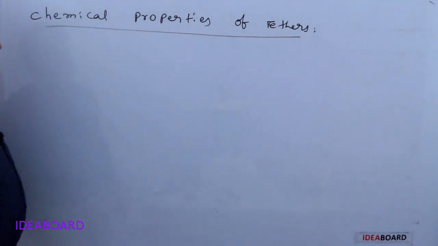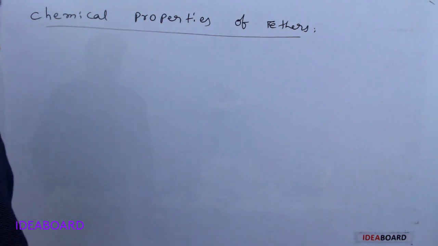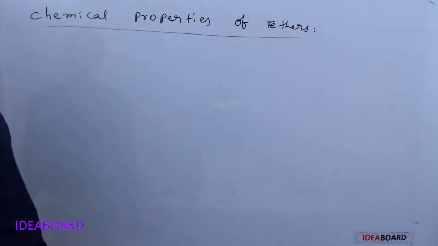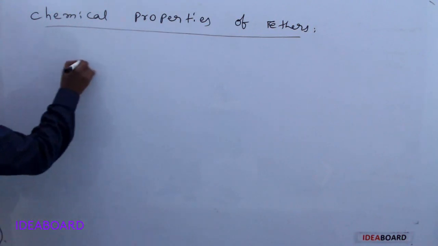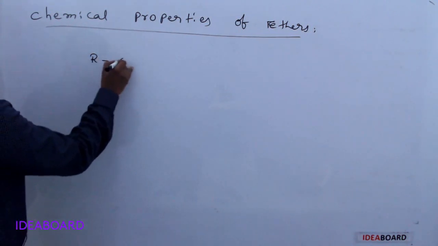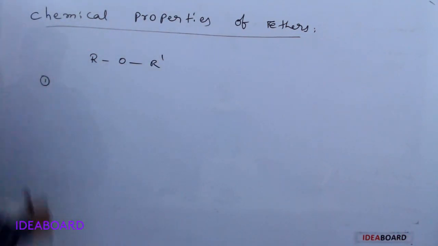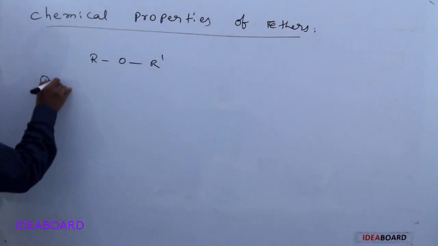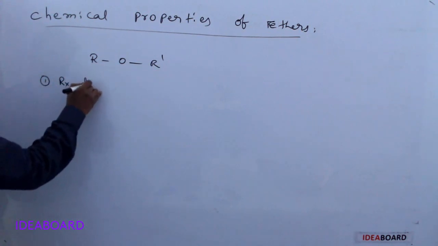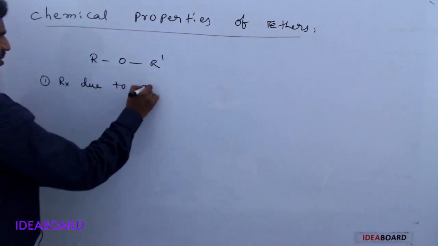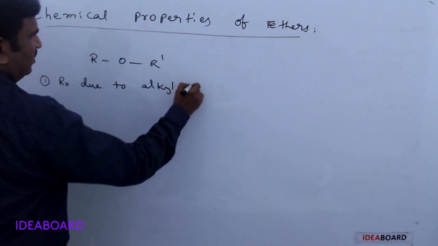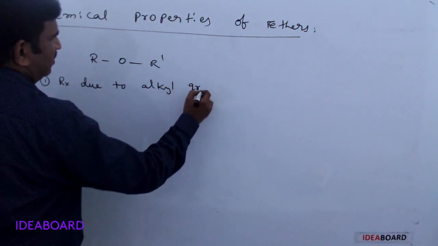The next one is chemical properties of ethers. If an ether, that is ROR', is taken, it shows mainly three types of reactions. One is reactions due to the alkyl group.